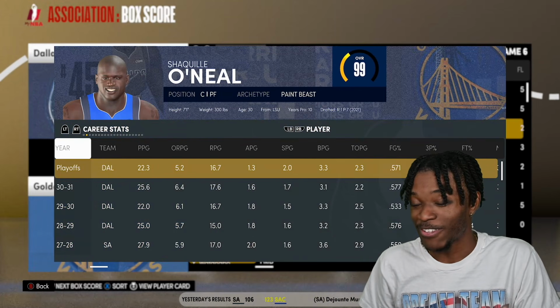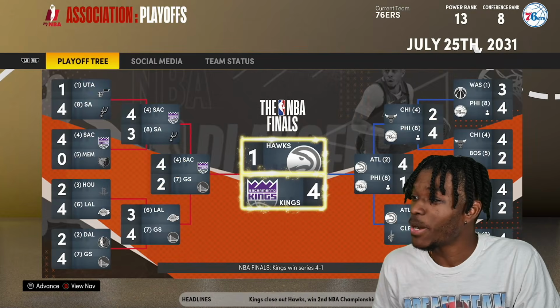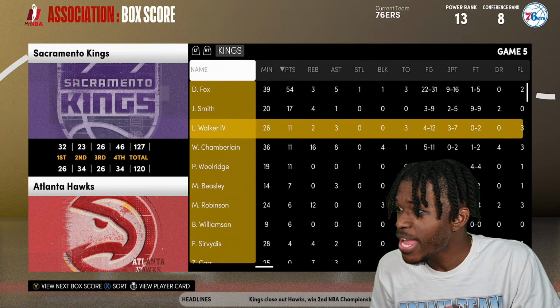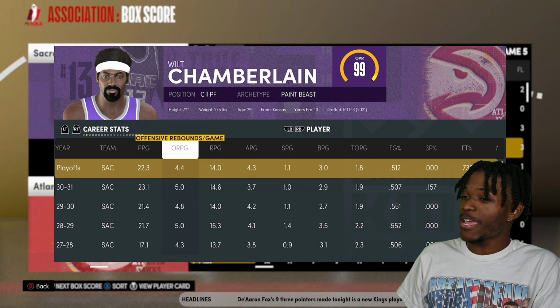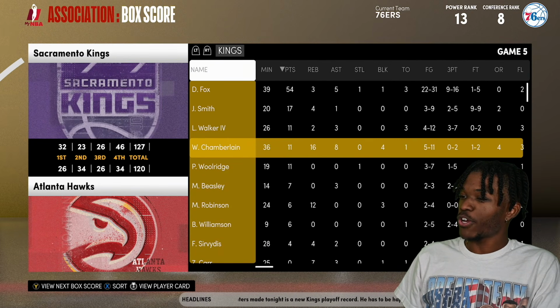Shaq loses in the first round. Again. But no, somebody plays for them. Wait. Wilt Chamberlain gets his first ring. All right, you love to see it. Wilt Chamberlain gets his very first ring.